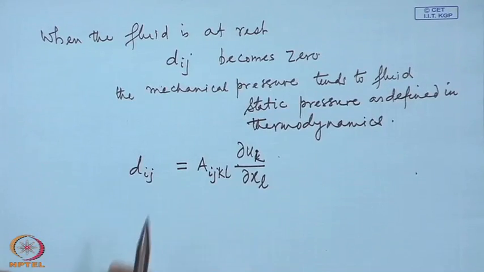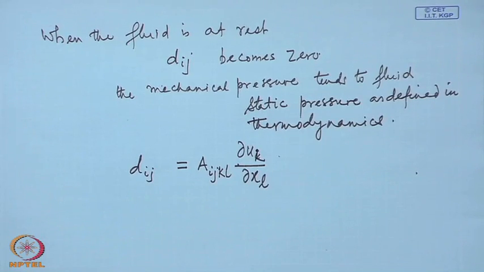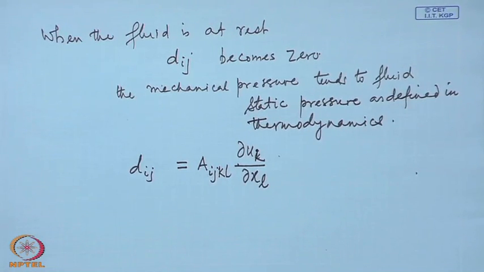A particular stress component, say as an example d_12, will depend on all the 9 velocity gradients linearly, and this is what the mathematical relationship d_ij equal to A_ijkl du_k dx_l means, where A_ijkl is a 4th order tensor, and of course, it will depend on the properties or the behavior of the fluid, even the state of the fluid.